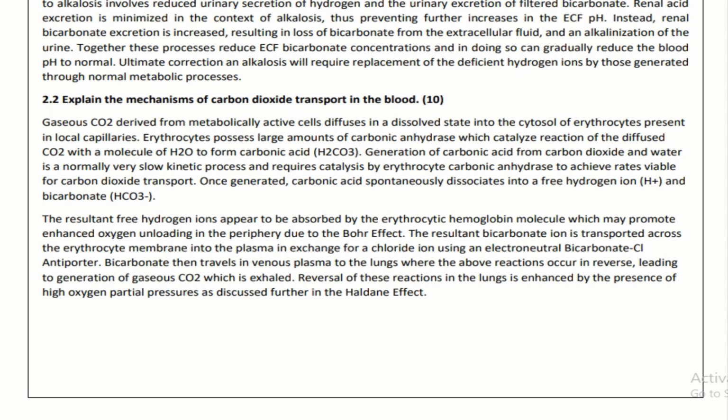The resultant bicarbonate ion is transported across the erythrocyte membrane into the plasma in exchange for chloride ion using an electroneutral bicarbonate chloride antiporter. Bicarbonate then travels into the venous plasma to the lung, where the above reaction occurs in reverse, leading to the generation of gaseous carbon dioxide, which is exhaled. Reversal of these reactions in the lungs is enhanced by the presence of high oxygen partial pressures, as discussed in the Haldane effect.